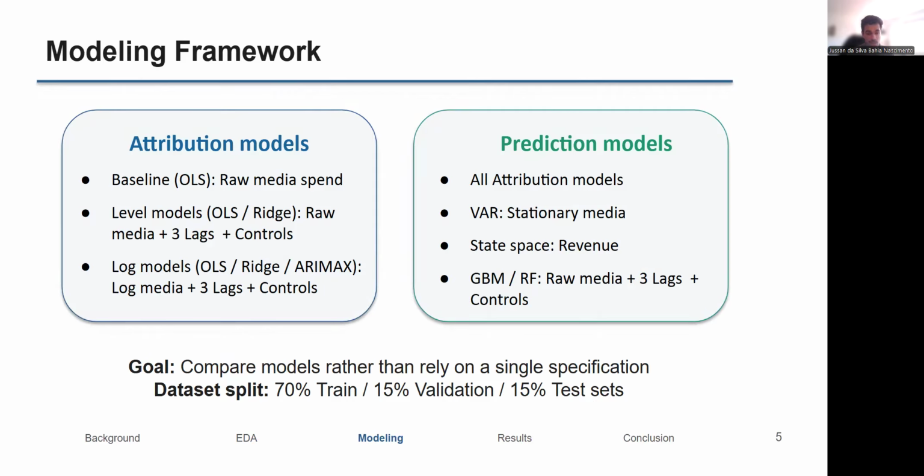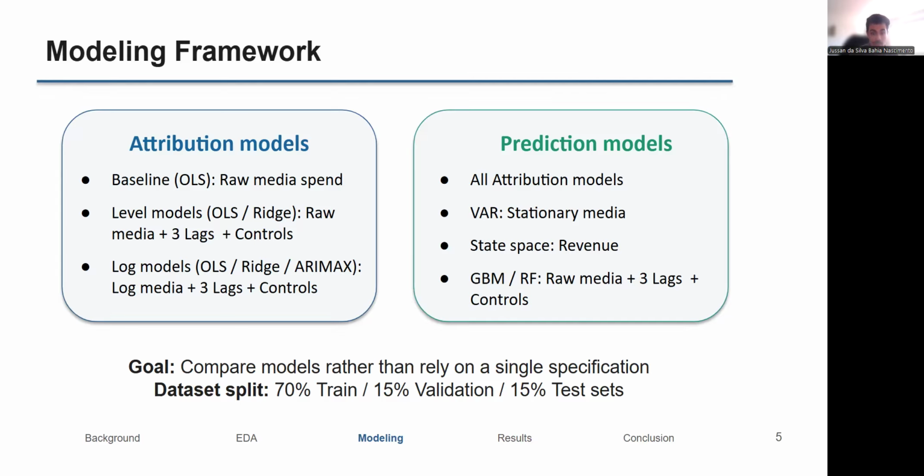The modeling framework separates two complementary objectives: attribution and forecasting. Attribution models are designed to estimate and interpret the contribution of marketing channels to revenue, while forecasting models focus on maximizing predictive accuracy for future revenue estimation. This distinction represents an important innovation of the framework, as many traditional MMM approaches rely on a single model specification for both interpretation and prediction, despite the trade-off between interpretability and predictive performance.